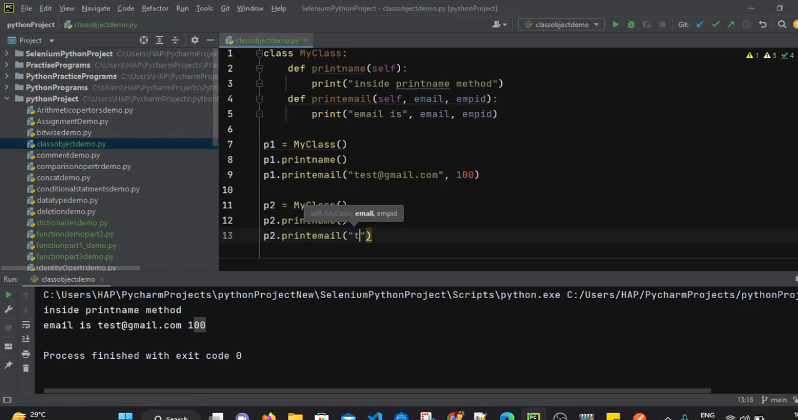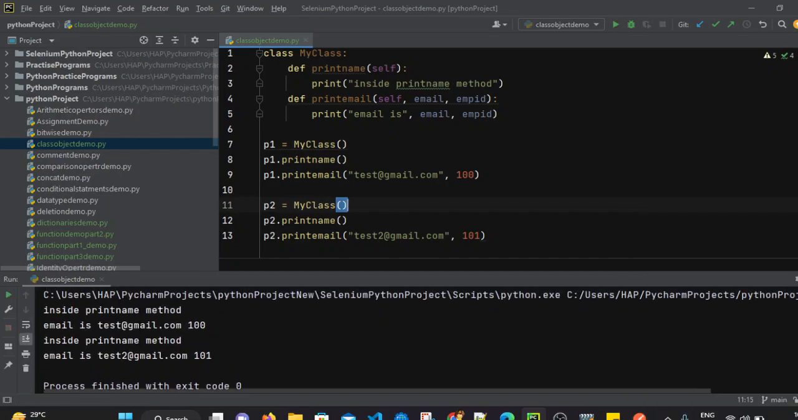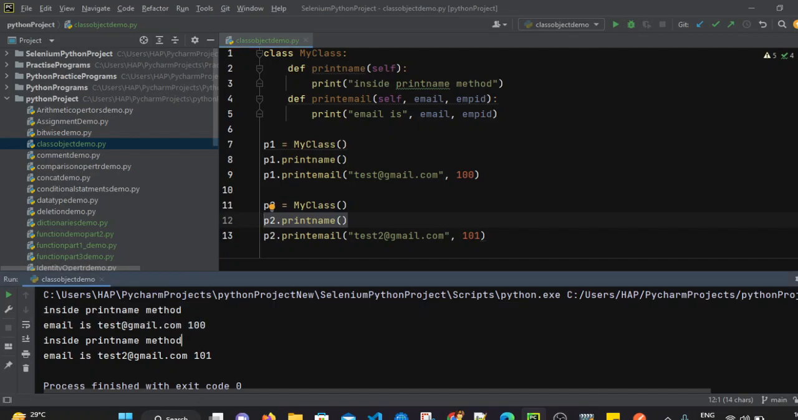So I am passing another email, let's say test2@gmail.com, and we have to pass some id as well. So I will pass 101. And now let's execute this program. When we execute this program, it will print another statements as well, right? For the first object, it is printing these two statements, and for the other object, that is p2, we have called p2.print_name, which invokes the print name method and prints inside print name method, and it is also invoking the print email method which accepts email and emp id, and we are printing those values. So it is printing that statement as well.